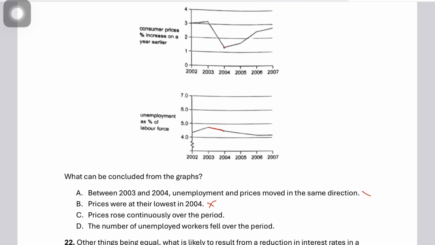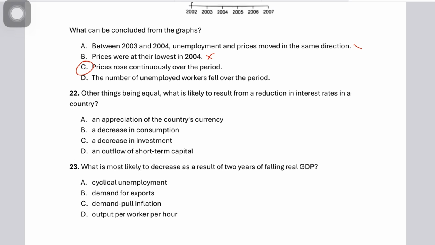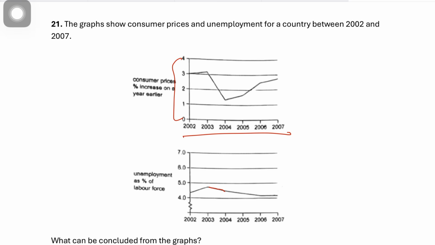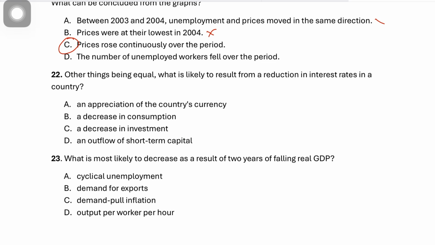And by the way, even if the percentage increase is at the lowest, that doesn't mean that prices were at the lowest as well, because these aren't reflecting absolute values. The correct answer has to be C for Charlie. Prices rose continuously over the period, because throughout this period, the percentage increase in prices has been positive. So prices rose continuously throughout the period. The economy is basically experiencing disinflation, which is inflation at a declining rate, but prices were still rising.